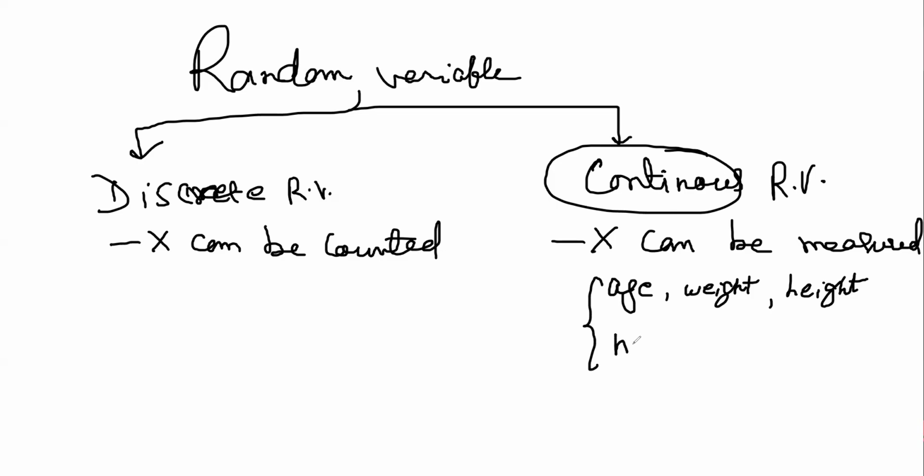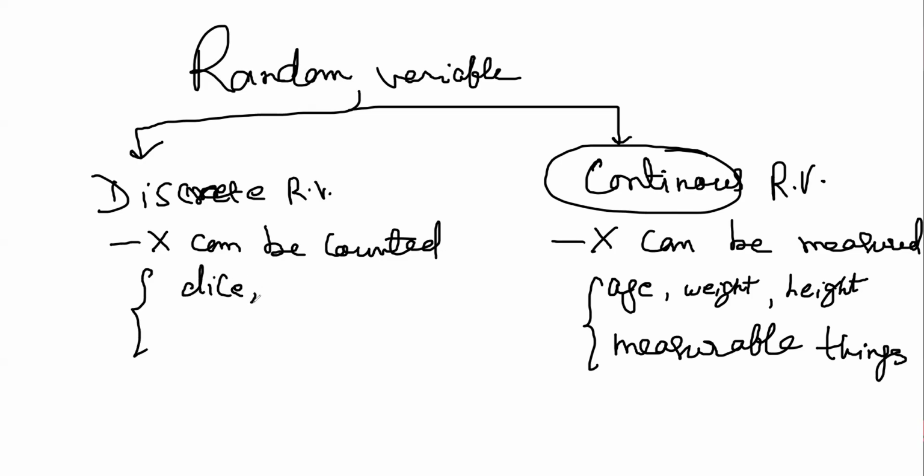Why? Because these are measurable things. You cannot count, but you can measure. And discrete are number of dice, number of coins, number of persons.